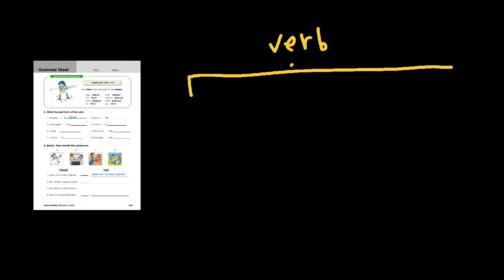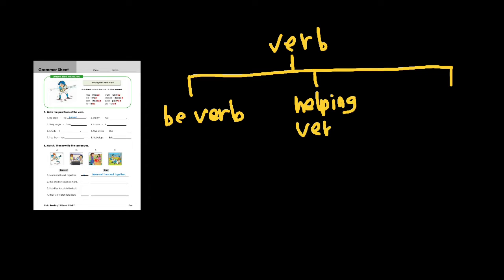We're going to talk about the past tense today. But before we talk about past tense, there is something that we have to know about. What do you think? That's right, it's the verb. Now, there are three kinds of verbs. What's the very first one or basic one that you know? That's right, it's the be verb. There's a helping verb. And there is action verb.